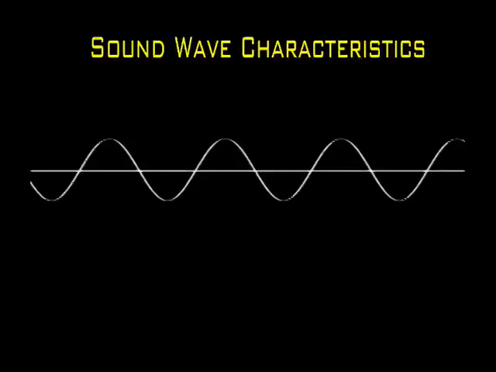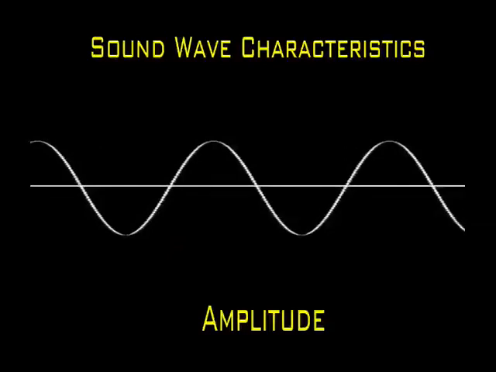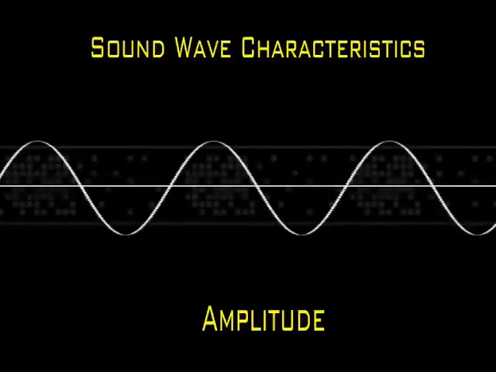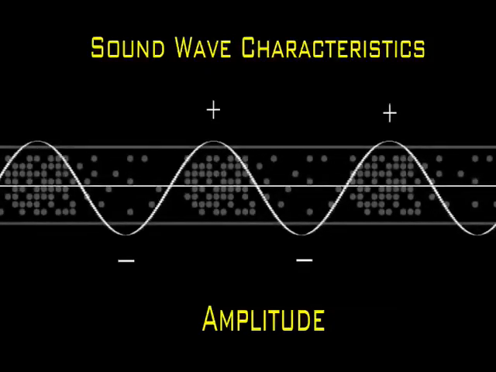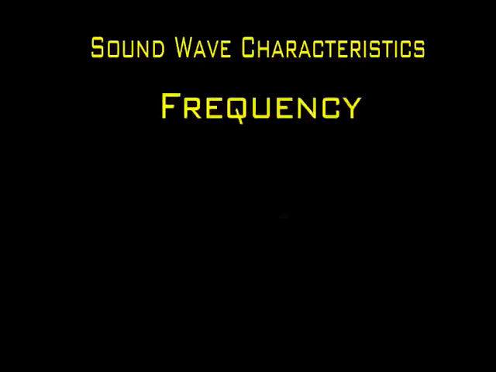The maximum distance the particle of the medium moves away from its rest position is called amplitude. The higher the source of the sound moves as it vibrates, the larger the amplitude of the resulting disturbed particles. The equivalent to amplitude in electrical terms is the voltage of the electrical signal. An acoustical compression of the air corresponds to positive going voltage, and an acoustical rarefaction corresponds to negative going voltage.